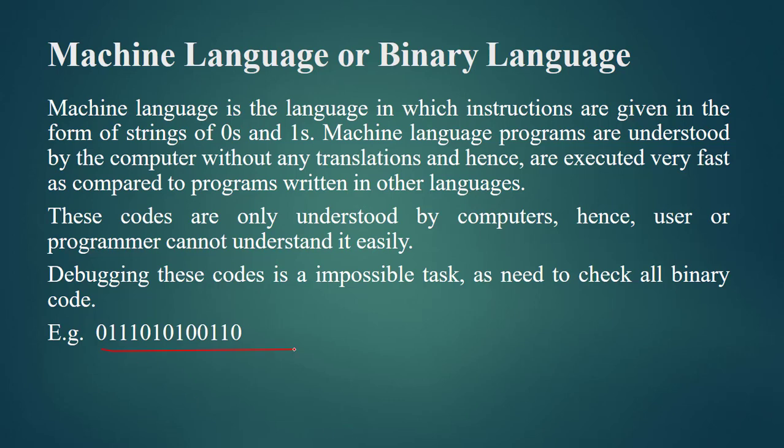Fine. Now let's take an example. Suppose I have written something over here with these binary numbers. Can you please tell me what I have written? Well, by just looking at these numbers, no one can guess or identify what we have written by using these bits. Fine. That's why these languages were so difficult for us to understand.